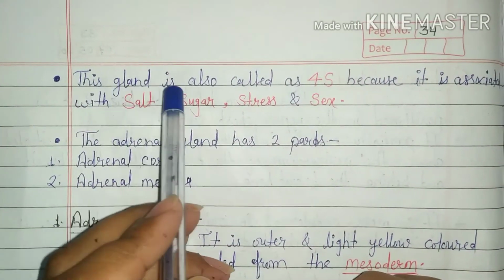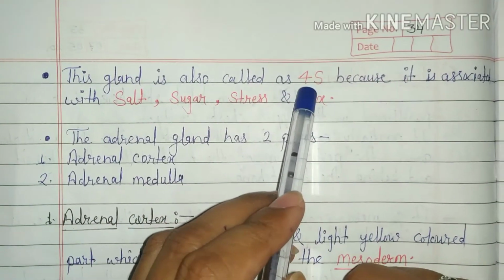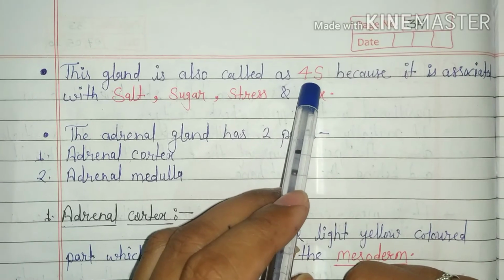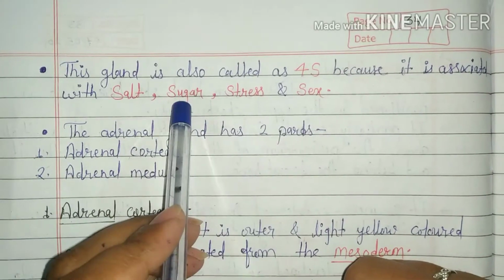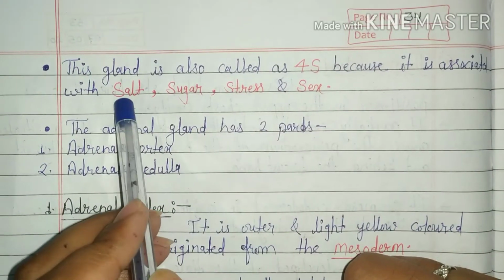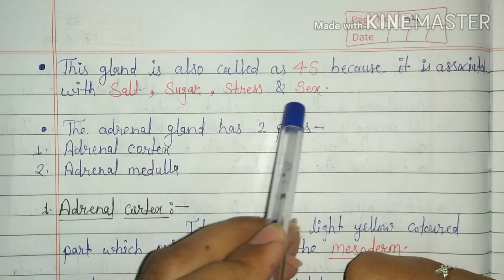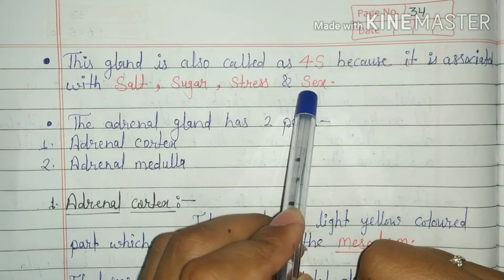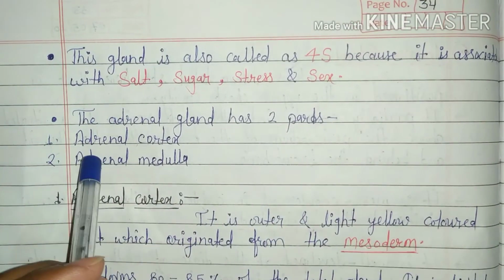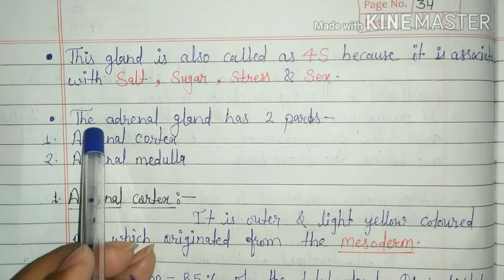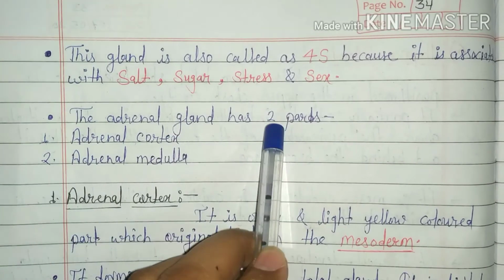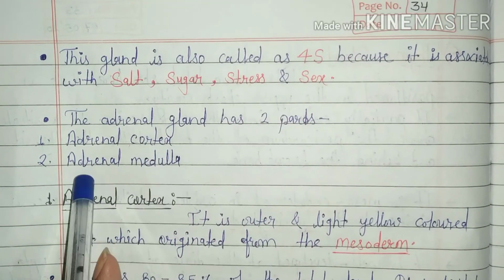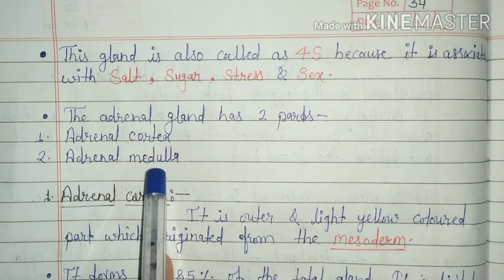This gland is also called the Forrest gland because it controls stress, sugar, salts and sex related processes in the body. This gland has two parts, adrenal cortex and second adrenal medulla.